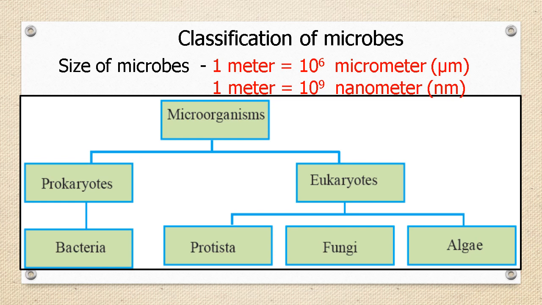Among all the microorganisms, bacteria have a prokaryotic cell. So, all the bacteria are taken under prokaryotes, and all the other microorganisms, that is protista, fungi, algae, possess a eukaryotic cell. Therefore, they all are taken under eukaryotes.